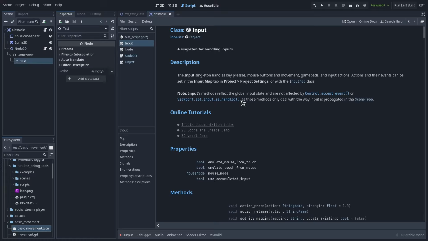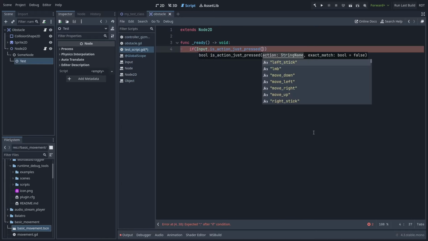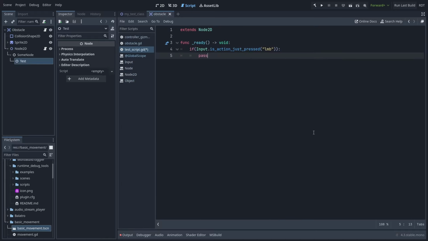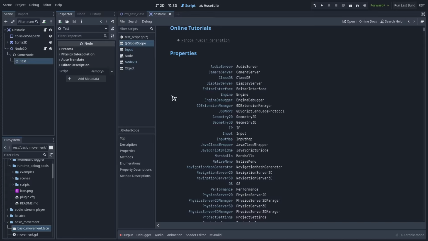Note that some classes are singletons. It's usually mentioned in the class description if it is one. In that case, all the members in the entire class would need to be accessed on the class name directly. An example of this is the input class. You use the class name to access its members directly. You can go to the docs page for @globalscope to see a list of all available singletons.